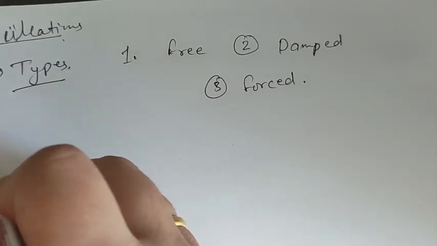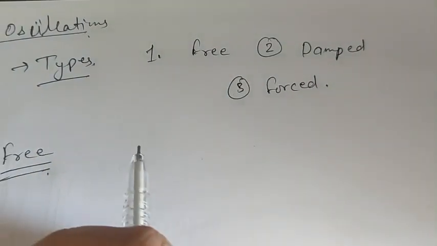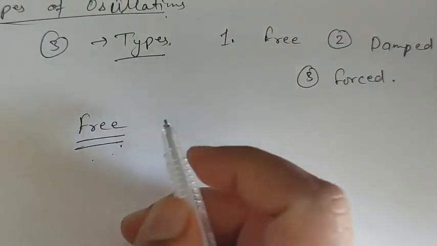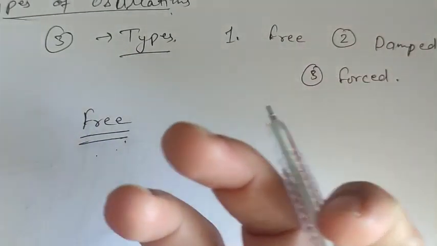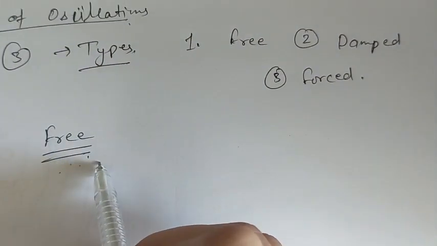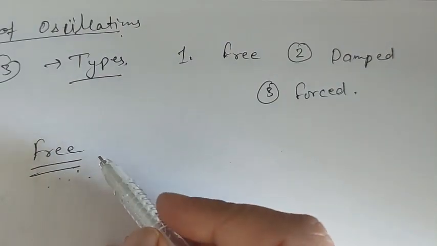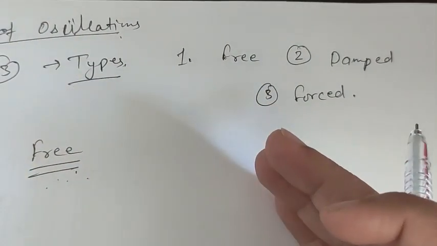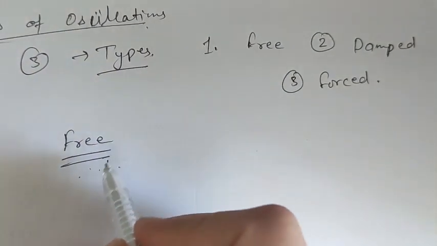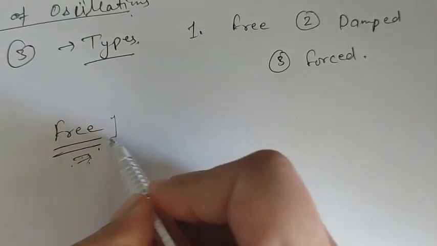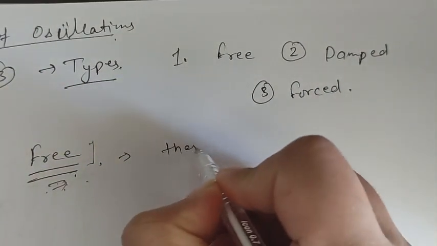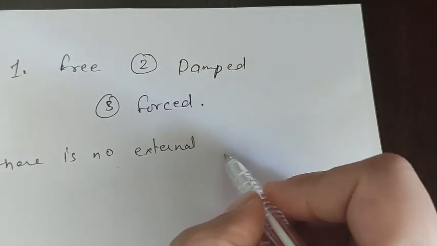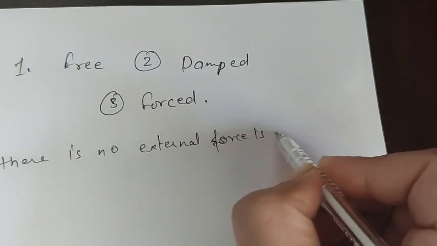So number one is free oscillation. What does it mean? When a body vibrates with its own frequency. Free oscillation means when a body vibrates with its own frequency. It also means that free oscillation has a constant amplitude and a particular period without any external force. So the main thing which we have to focus on in free oscillation is that no external force is applied.